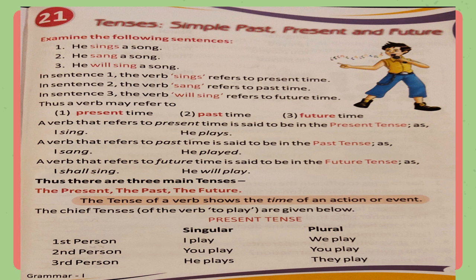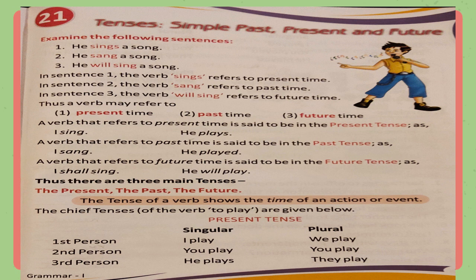I will teach. I am talking about future. So these are the three main tenses: the present, the past, the future. And you can come to know about the tense of a sentence with the help of a verb. You have to check the verb and see whether it is in present tense, past tense or future tense.